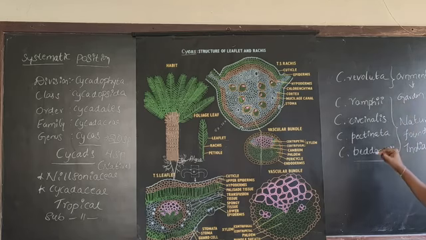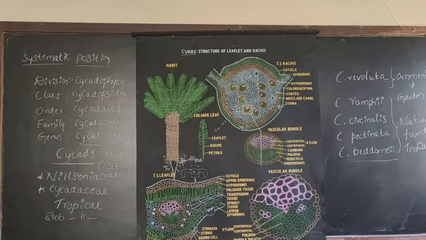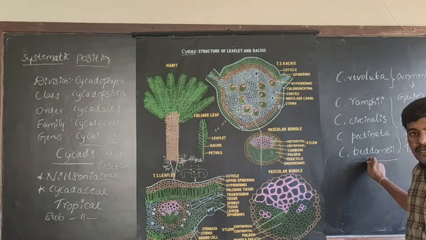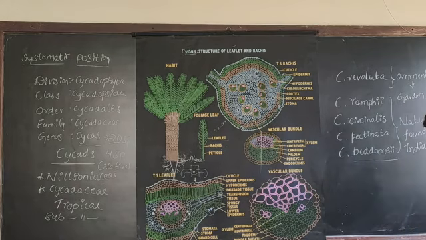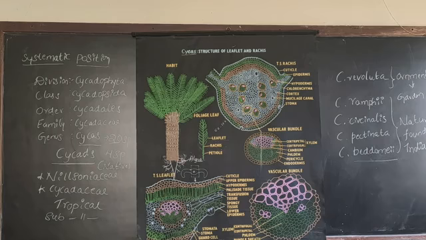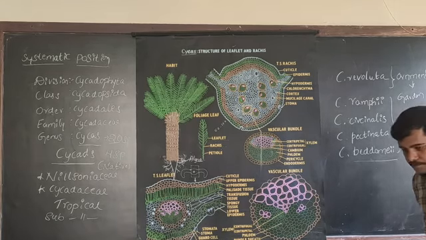Only these 4 species naturally occur in India, and species like Cycas revoluta and Cycas beddomei are also grown in gardens as ornamental plants. So this is about the distribution of the Cycas plant both across the world and in India.